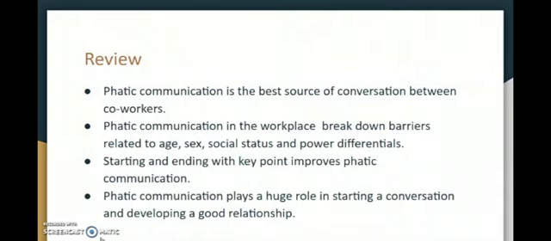So here is again the review of phatic communication. Phatic communication is the best source of conversation between co-workers. That can be colleagues, classmates or someone like that. Phatic communication at the workplace breaks down barriers related to age, sex, social status, and power differentials. Starting and ending with the key point improves phatic communication. It plays a huge role in starting a conversation and developing a good relationship between the speaker and the listeners, the addresser and the addressee, or between the participants.